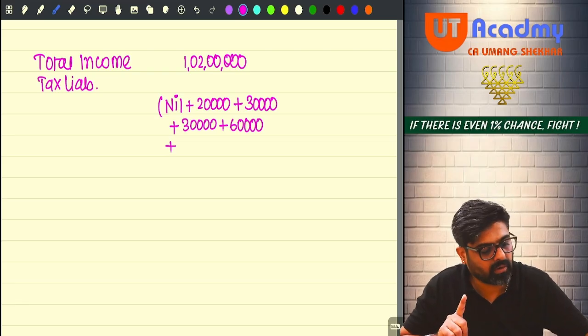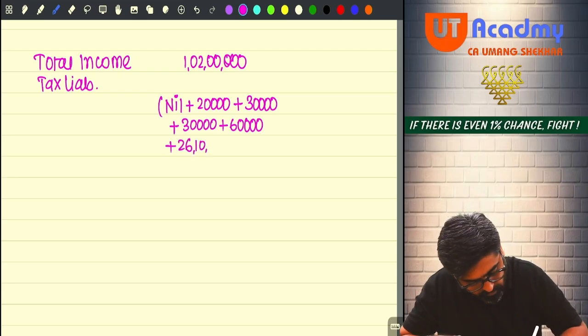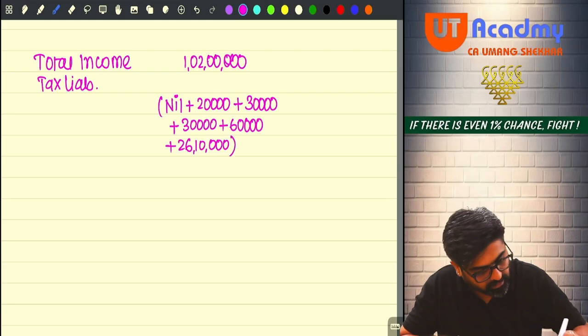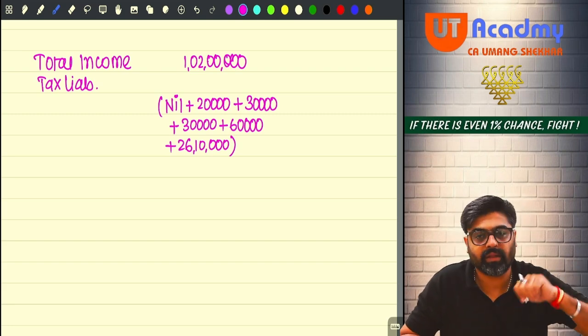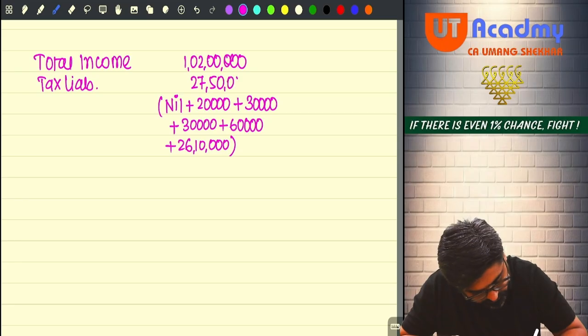On 87 lakh, you are going to pay 30%. That is 26 lakh 10,000. So can I say 26 lakh 10,000 plus 60,000 plus 30,000 plus 30,000 plus 20,000, 27 lakh 50,000 tax you are going to pay. 27 lakh 50,000 will be your tax.